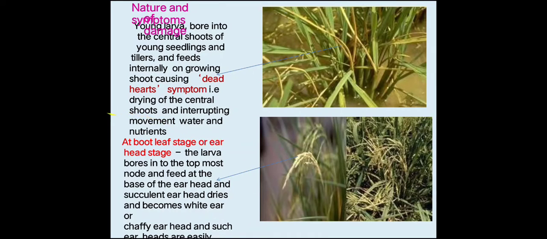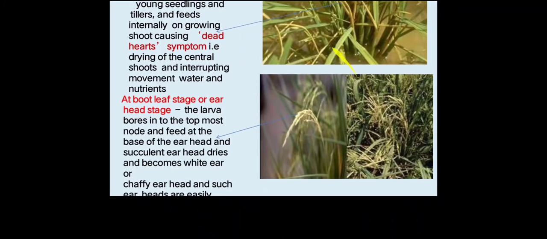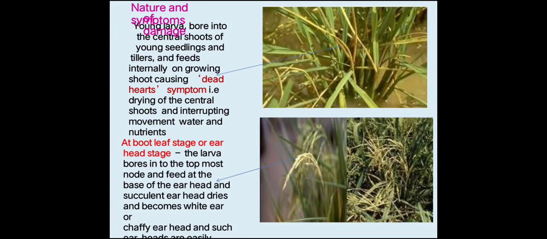That means drying of the central shoot and interruption of the movement of water and nutrients. The central shoot gets dry, and as a result the nutrients and water cannot pass through, because the stem is already dried. So it is known as dead heart symptom.